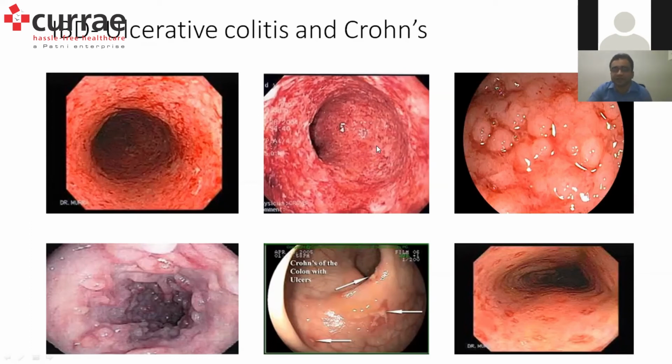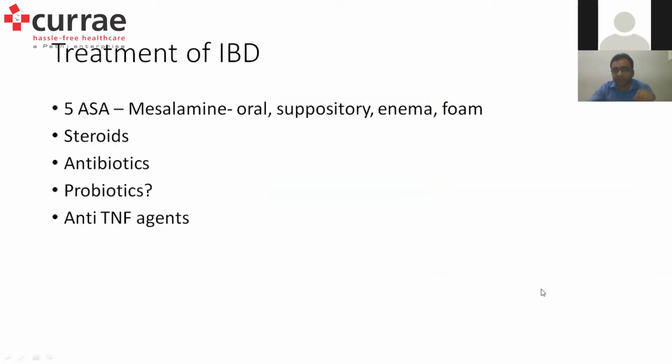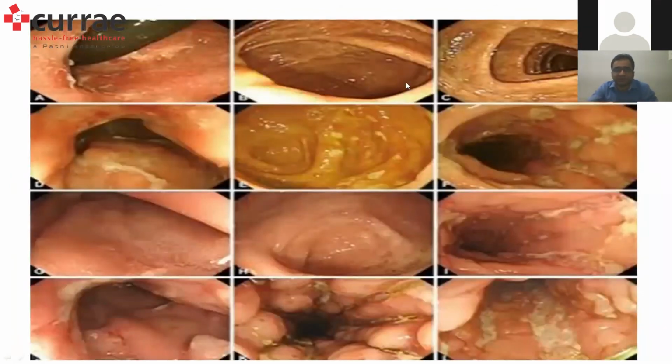So in ulcerative colitis, the entire carpet area will be involved, and in Crohn's disease, there will be patchy ulcerations. Just to give a brief idea, when you do endoscopy, what we look inside for, what gives us a differential diagnosis on a colonoscopy, and how a colonoscopy is helpful in finding out the cause of lower GI bleeding. Coming to the description, this is the endoscopy we did last of a patient with this.